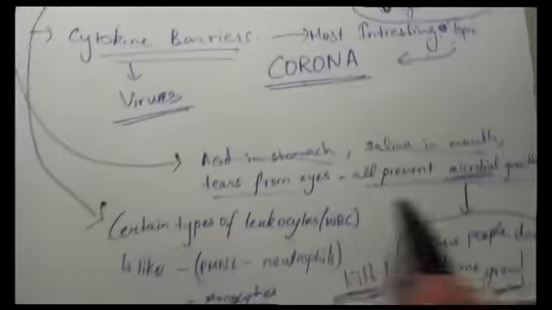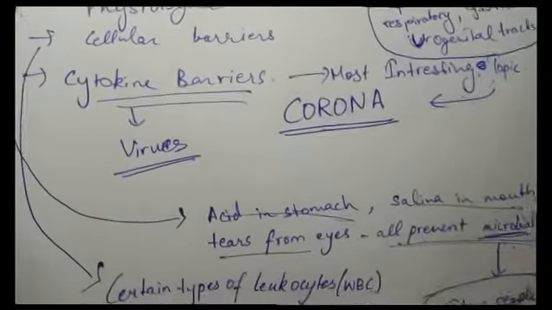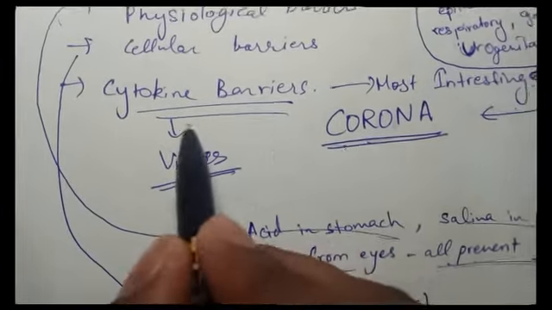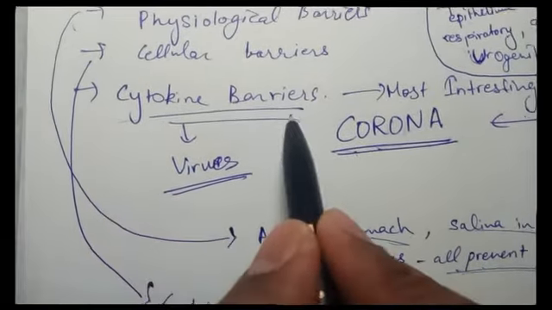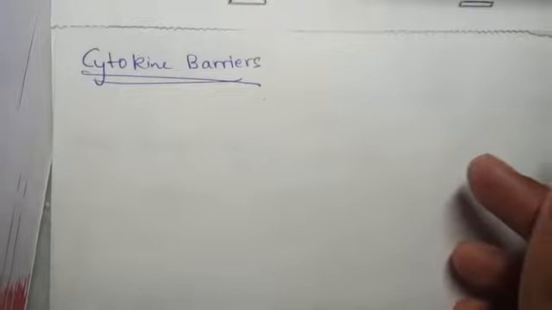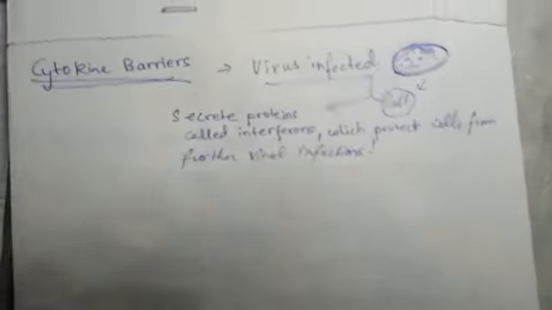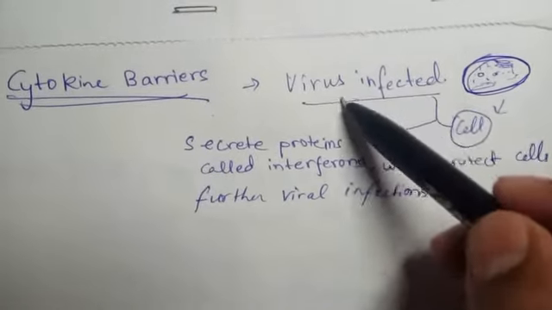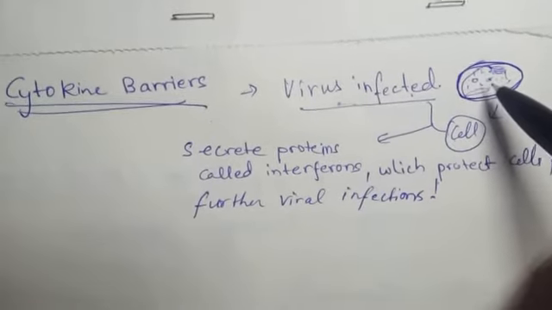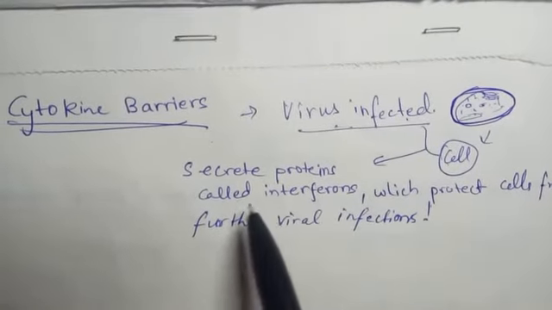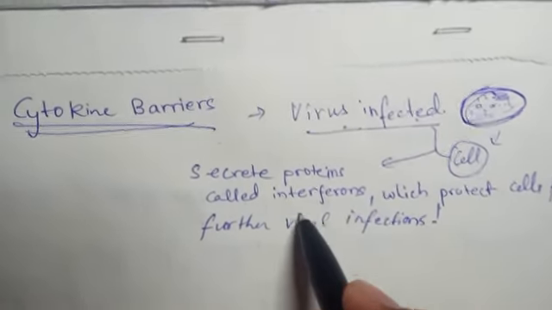Now we're going to move on to my favorite and the most interesting topic, where we can even talk about corona, the cytokine barriers. Let's talk about cytokine barriers now. Right, so in cytokine barriers, virus infected cells, I know that doesn't look like a cell, but yeah, secrete proteins called interferons.